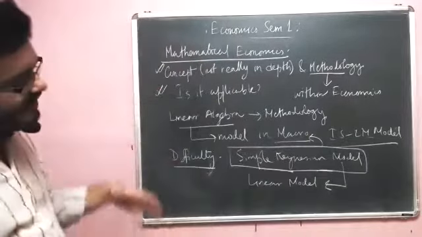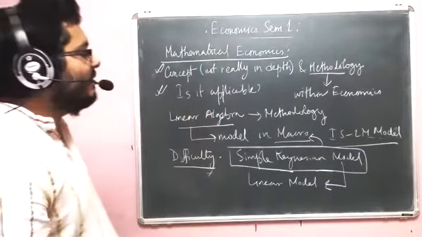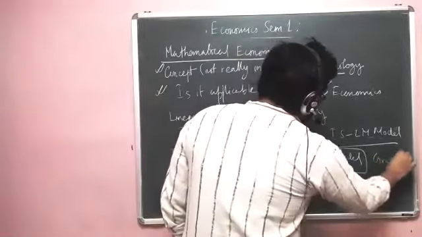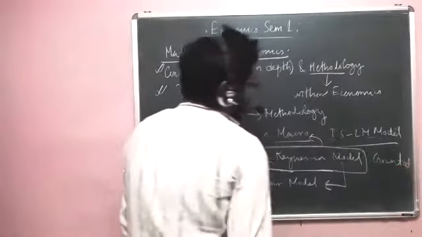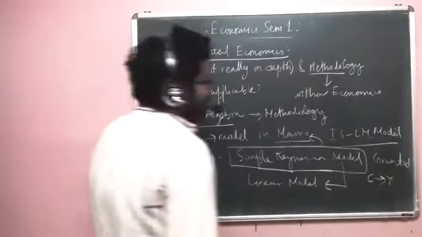So in this course, when we talk about the linear model version of SKM, we will take for granted that C is connected to Y following a straight line.